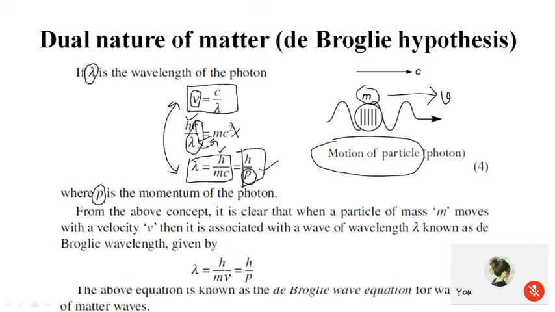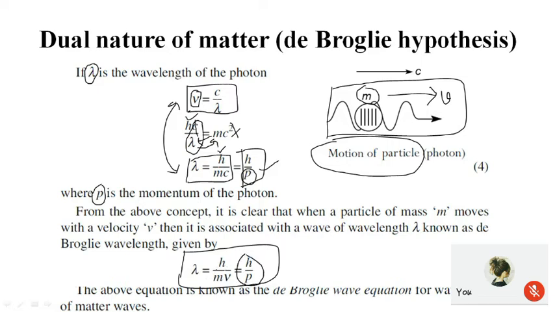Definitely this will be associated with a wave, and the wavelength of that wave associated with the moving particle is given by the same expression, lambda is equal to h by mv, that is equal to h by p, where m is the mass of the particle and v is its velocity.